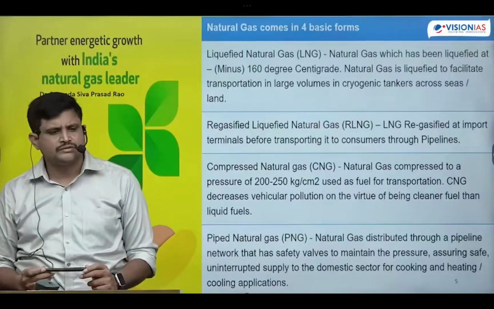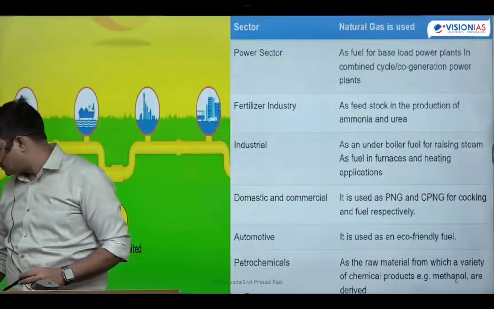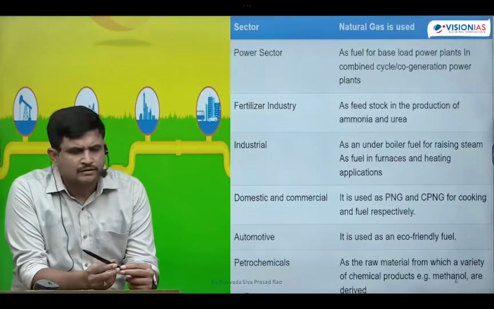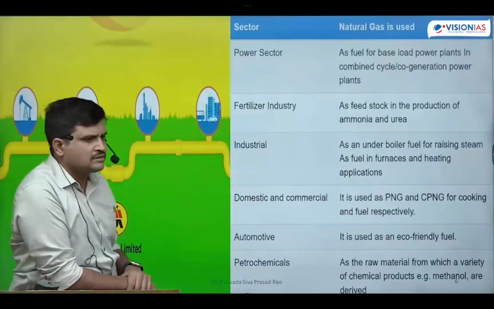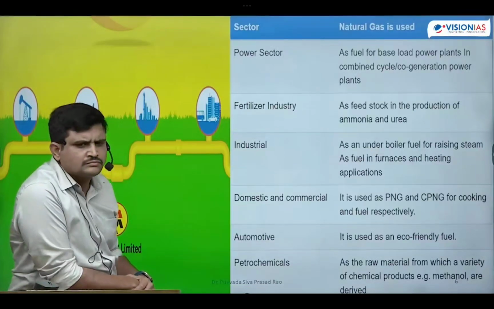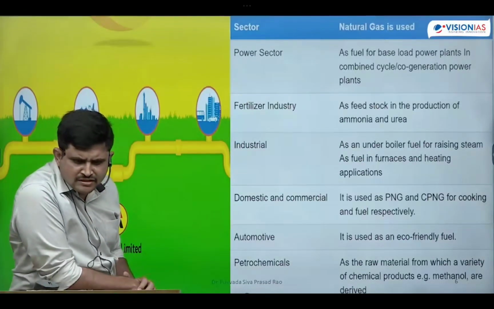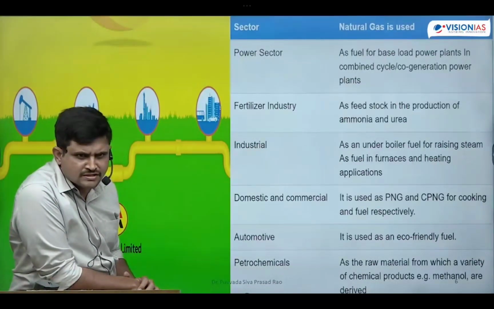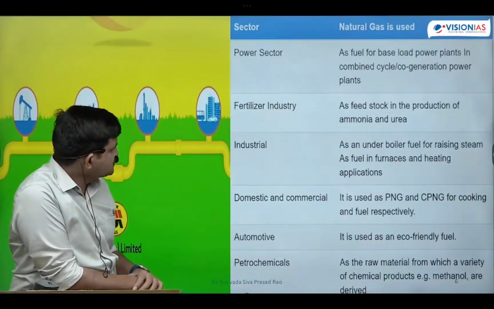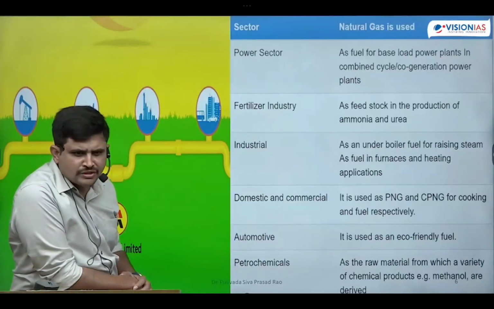After that, you can write applications of natural gas. It is used in electricity generation. Next one is, it is used in fertilizer manufacturing industries, that is ammonia and urea.